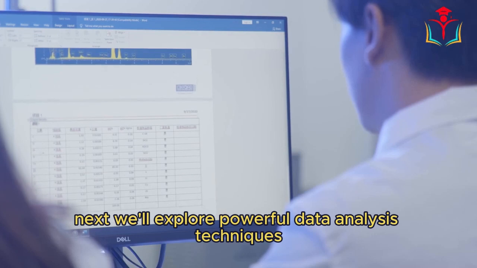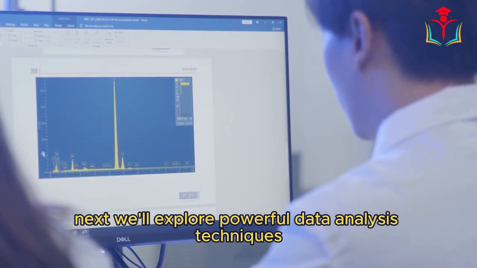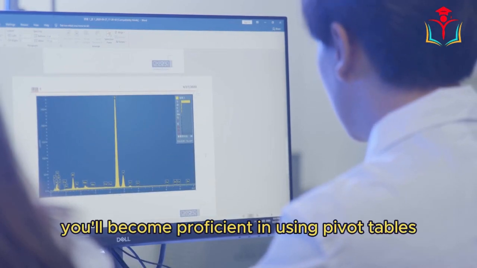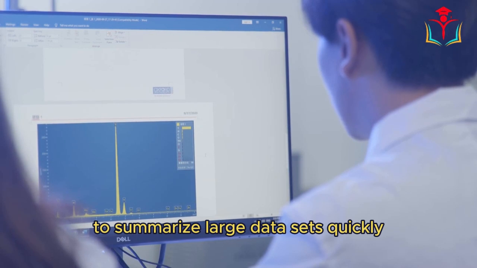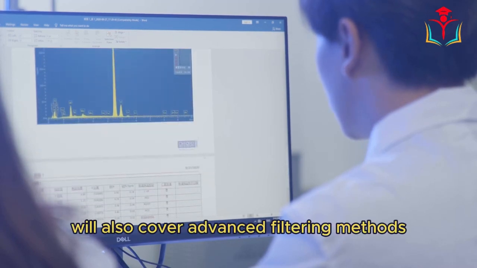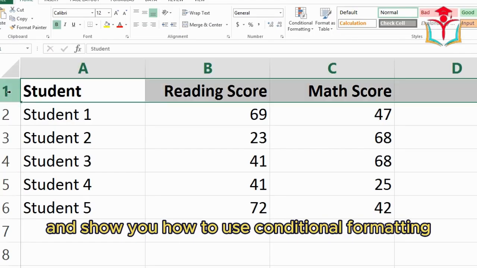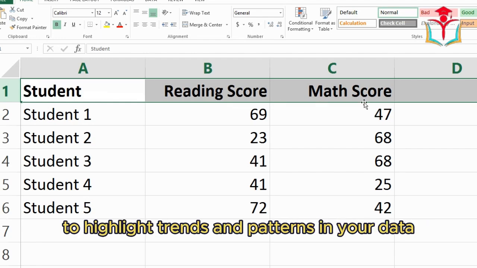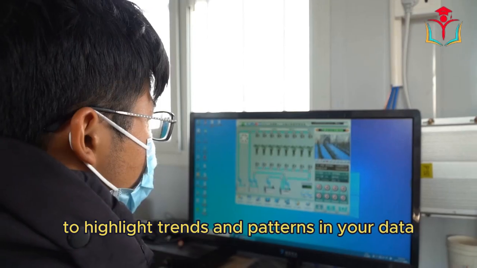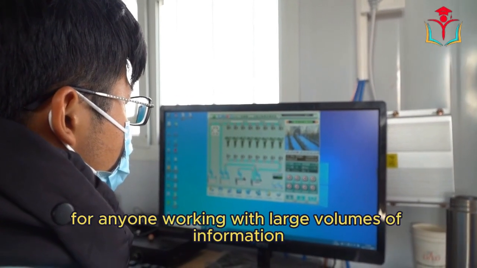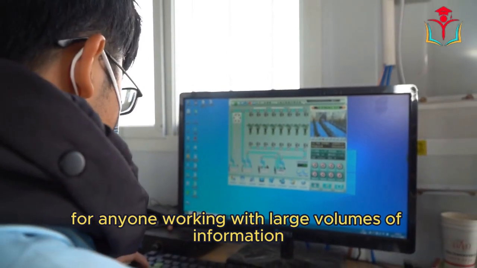Next, we'll explore powerful data analysis techniques. You'll become proficient in using pivot tables to summarize large data sets quickly. We'll also cover advanced filtering methods and show you how to use conditional formatting to highlight trends and patterns in your data. These skills are crucial for anyone working with large volumes of information.